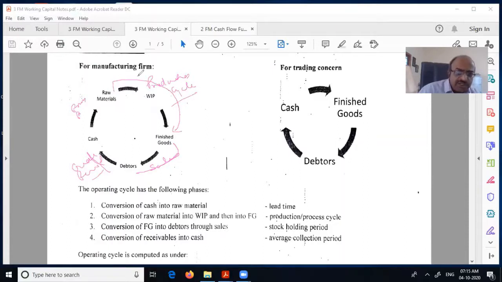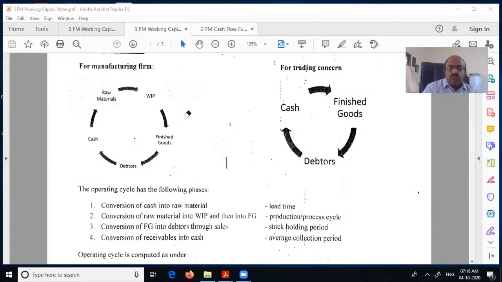Only this part, the production cycle, we have already seen, and this part also, under inventory management. FIFO, LIFO, EOQ, all these things we have already seen under inventory management. We have seen this part of it under costing, even to an extent this part of it. What we are mainly concerned with is this one: the credit receivables management, the debtors management, and this management. So just be careful. We'll look at it very carefully.